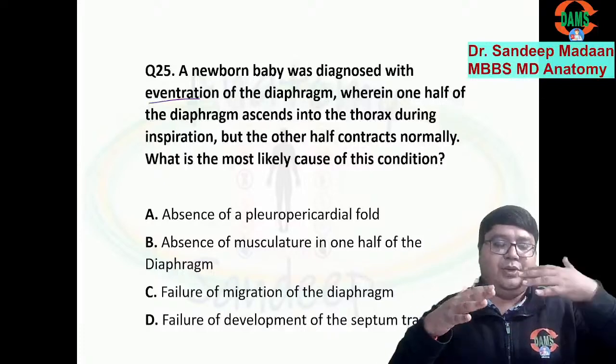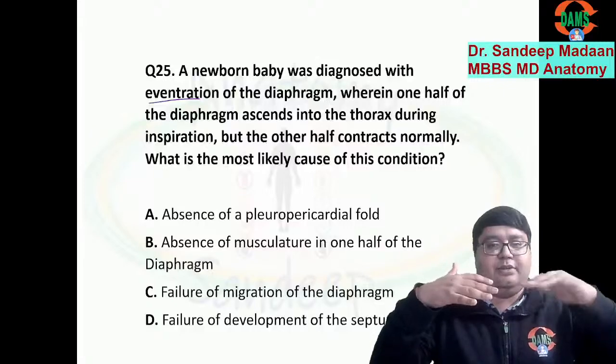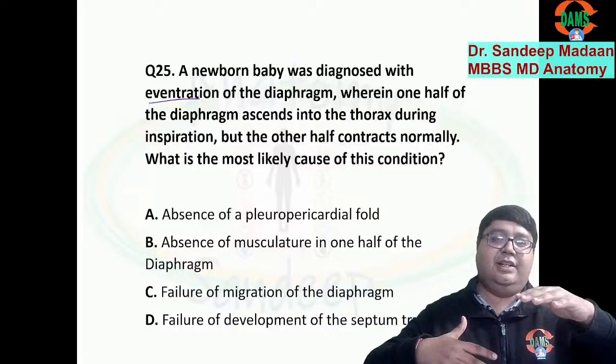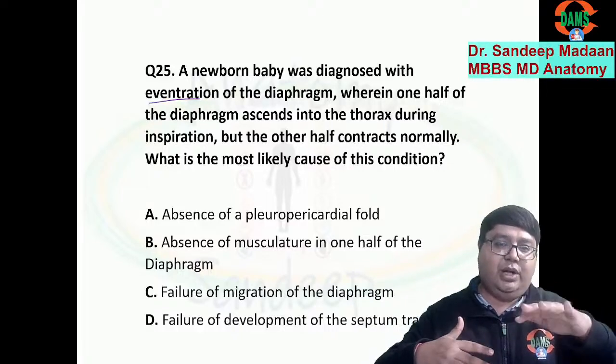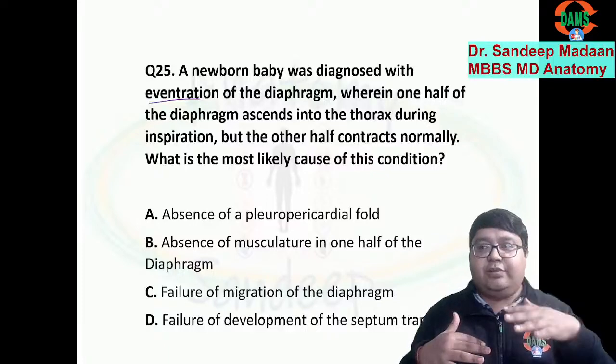But suppose one side phrenic nerve is not working. Phrenic nerve is the nerve supply for the diaphragm. If one side it is not working, the dome becomes flabby. Normal dome will go downward. This flabby membranous type of dome now won't even move downward, it won't even remain in the neutral position. Rather, it will move upward.